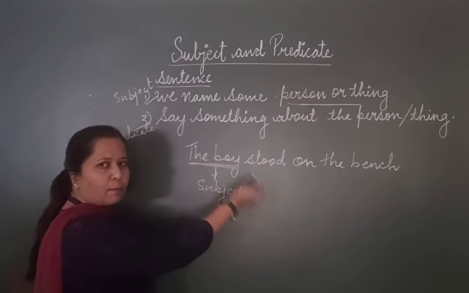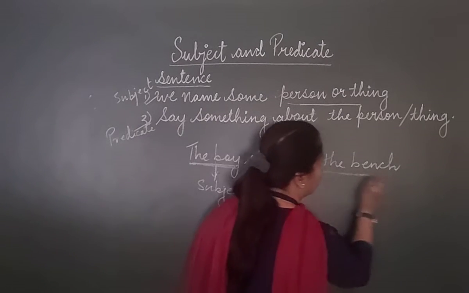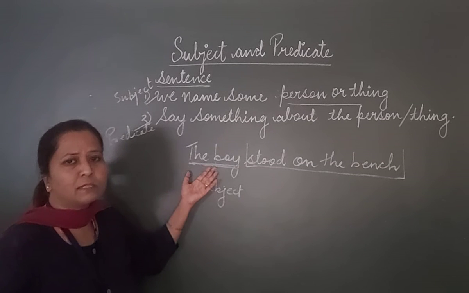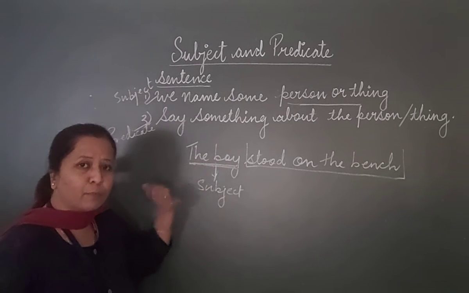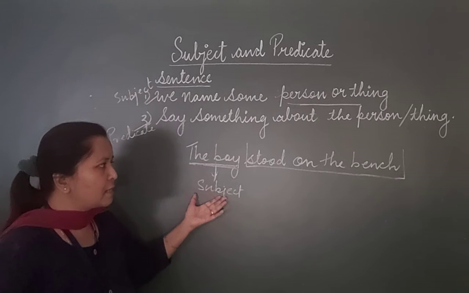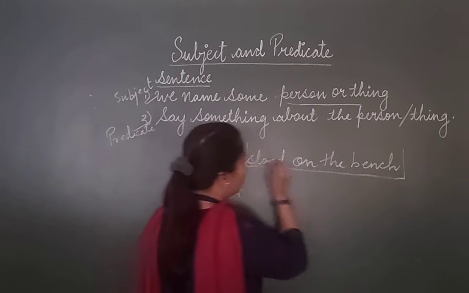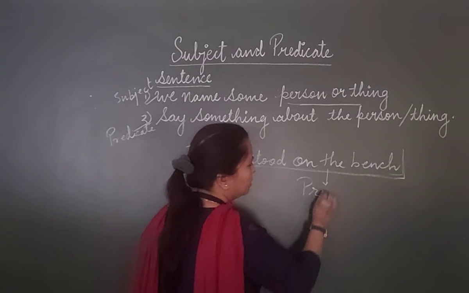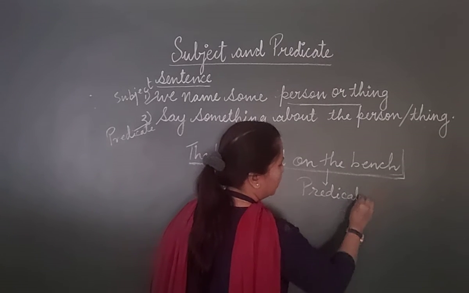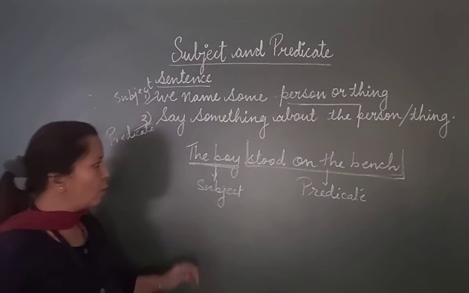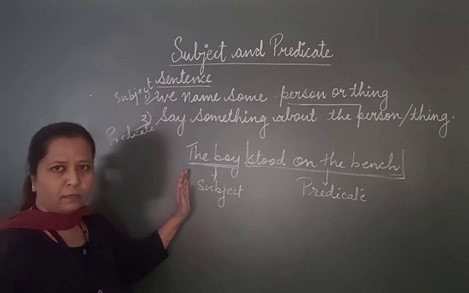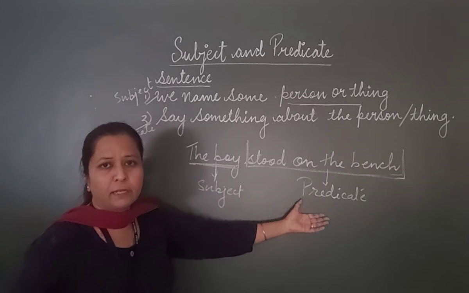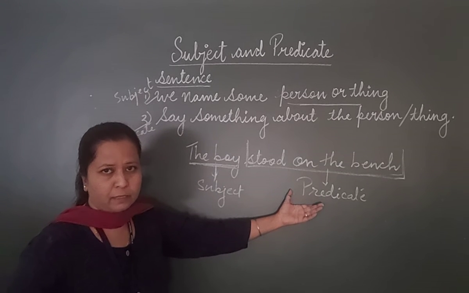And what we are speaking about this subject is that he stood on the bench. What are we saying about the subject, the boy? We are saying that he stood on the bench. So this remaining part of the sentence is called the predicate. So about whom we are speaking is the subject, and what is said about the subject is the predicate, which is the remaining part of the sentence.